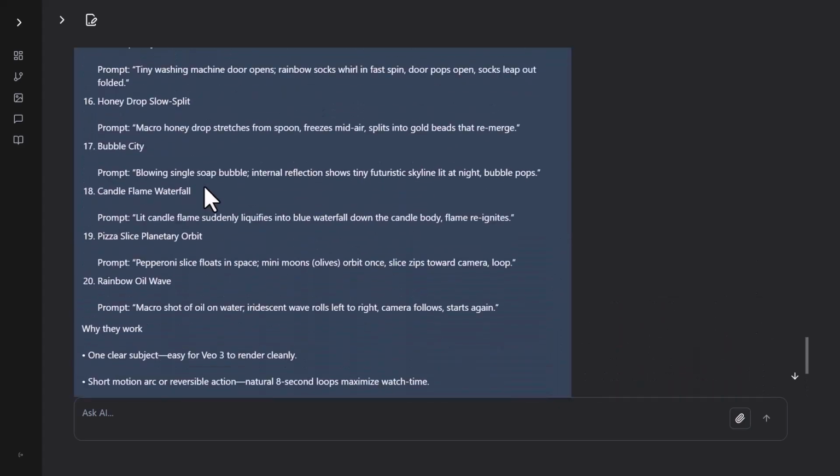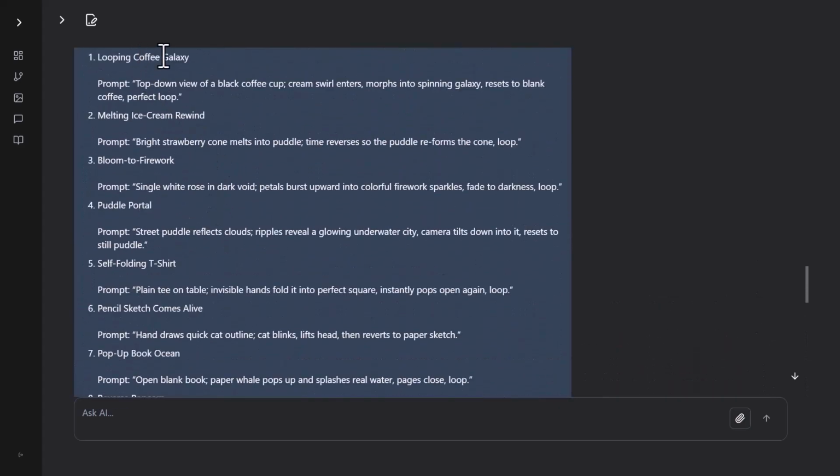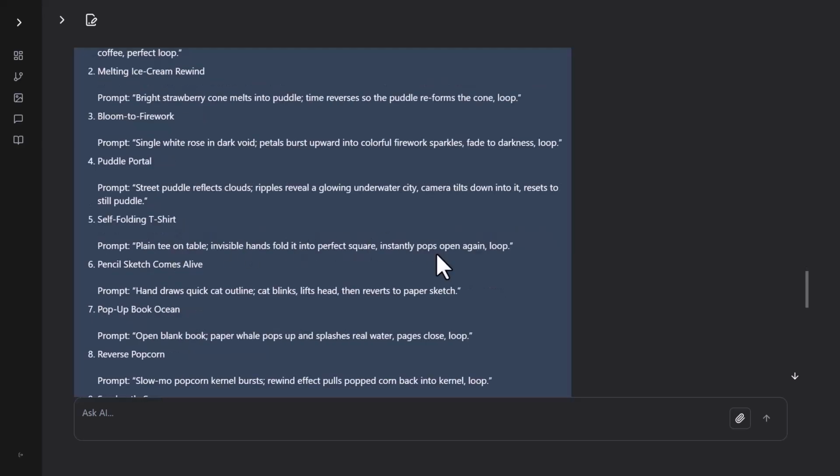Okay, so now let's go back through these and see what kind of ideas they gave us. Okay, we've got some coffee galaxy. That's kind of a cool idea. But again, I'm skeptical that it'll get a good render. Street puddle reflects clouds, ripples reveal a glowing underwater city. Camera tilts down into it, resets to still puddle. Wow, it was not trying to give me simple ideas this round, but it definitely likes these loops.